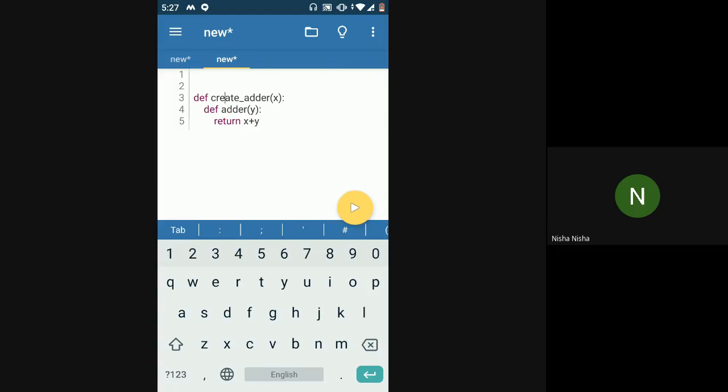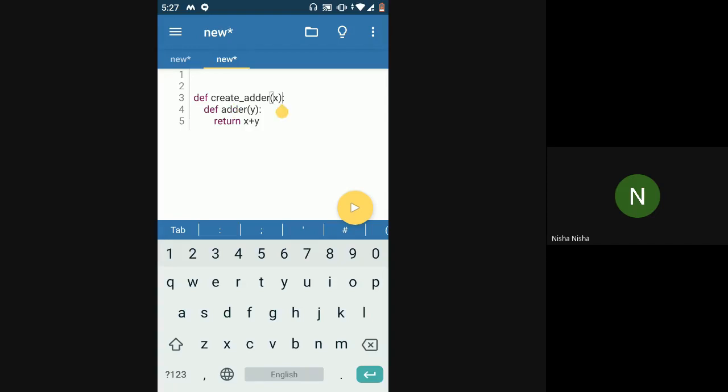So when Python encounters a variable x, it will first try to check if x is a part of the current scope or the current function, which is the adder function. Now, since x is not present anywhere in the adder function, it will try to check the next enclosing scope, which means it will try to check the create adder function. In create adder function, we do have an x here, so that would be accessible inside.